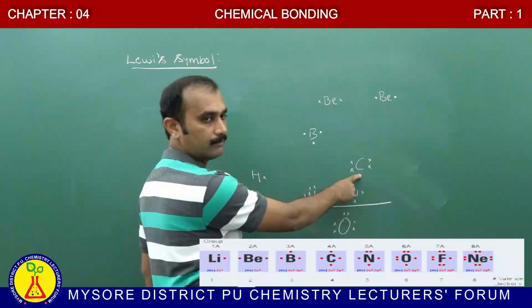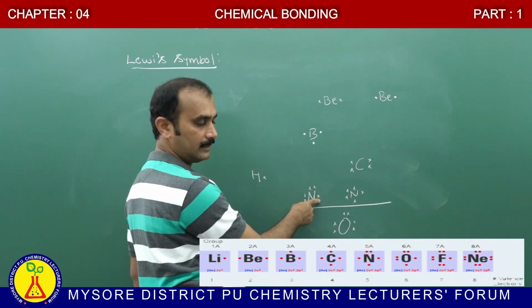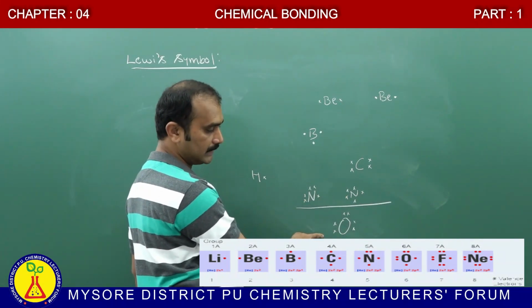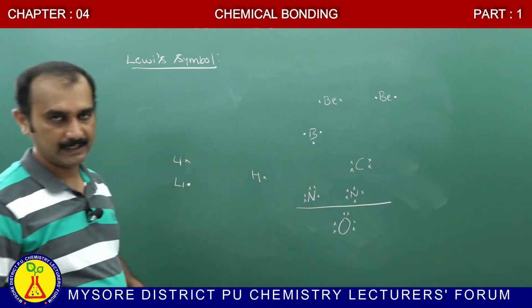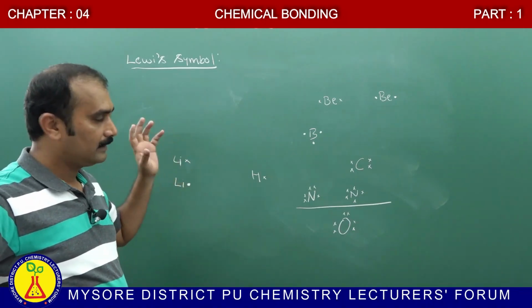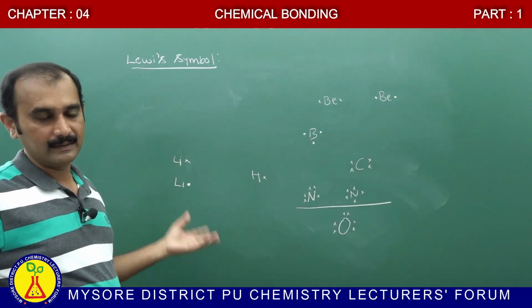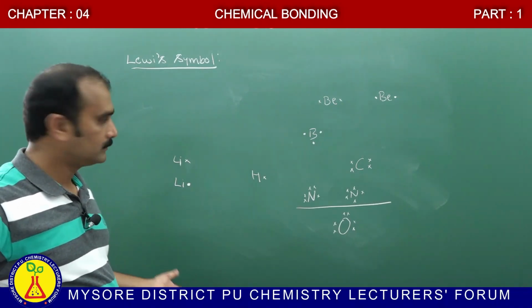For carbon, 4. Similarly, for nitrogen 5, and for oxygen 6. This is the Lewis representation of second period elements. Similarly, we can also write the Lewis symbol for third period, fourth period, fifth period elements, etc.